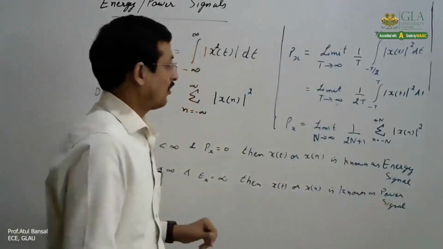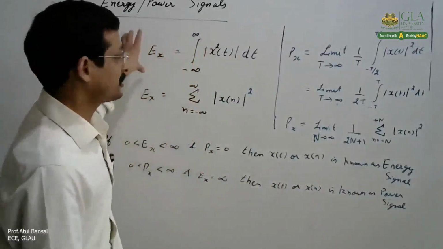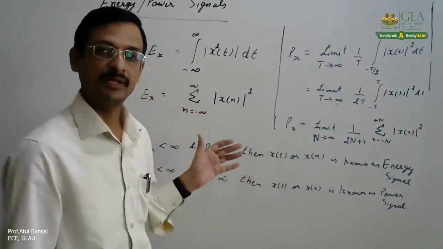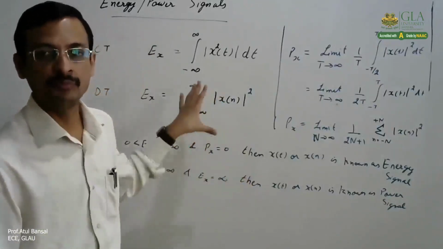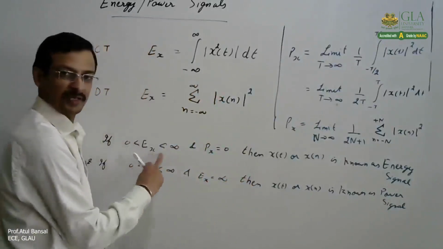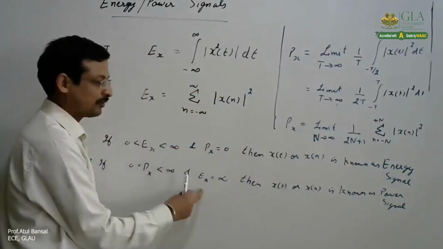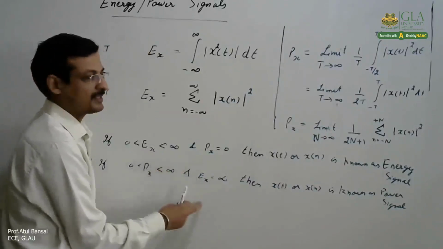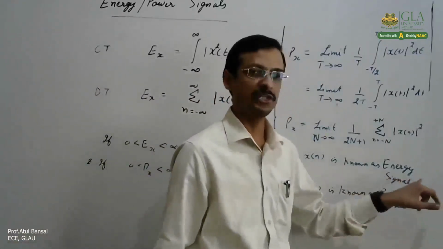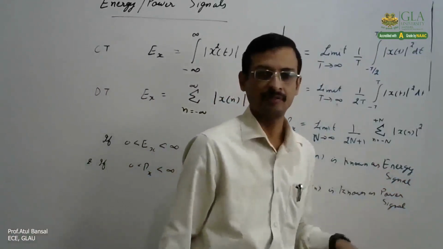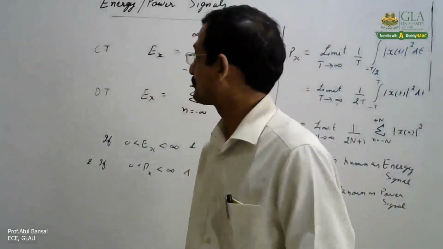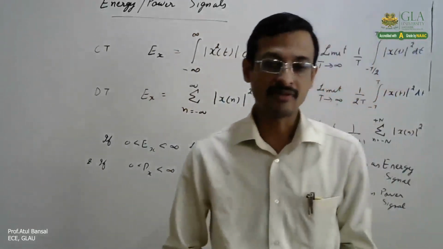Right? Now, any signal can be either energy or power, or it can be none. It can be neither energy nor power, but it cannot be both, because it is clear that when energy is finite, it cannot be infinite. Both cannot be true at the same time. So it means any signal cannot be both energy as well as power. So a signal will be either energy or power or none. Right? So that is the basic classification of signals into energy or power signals.